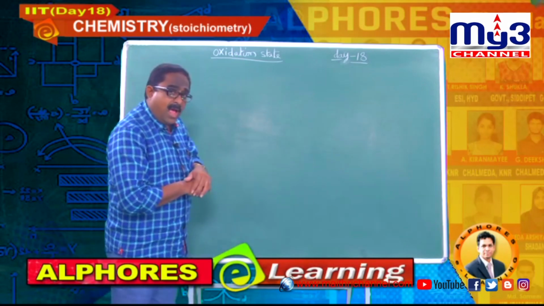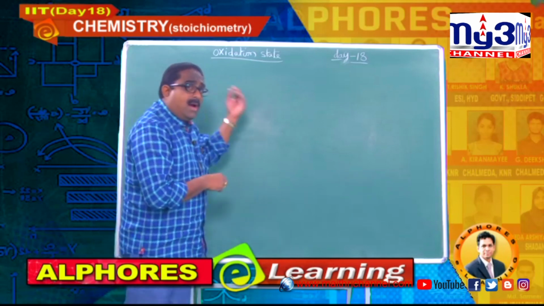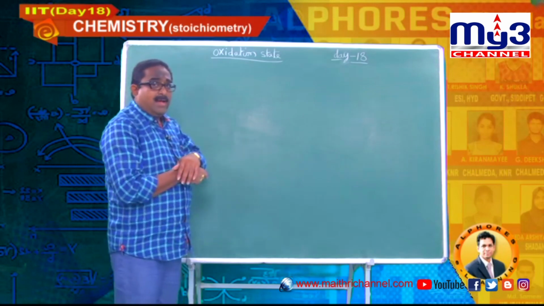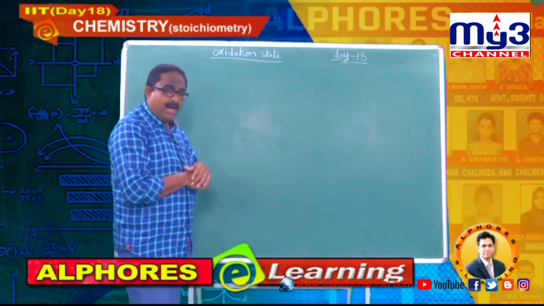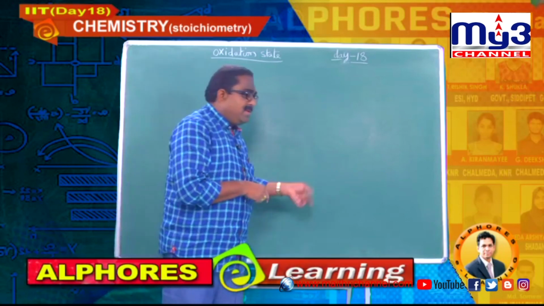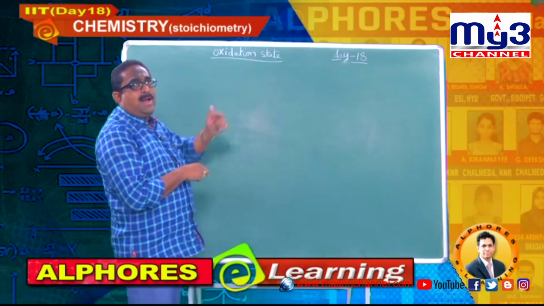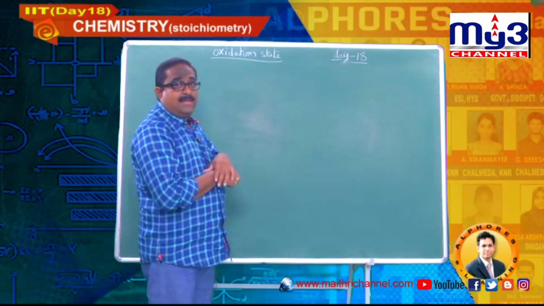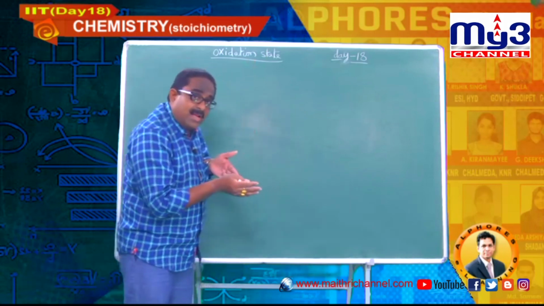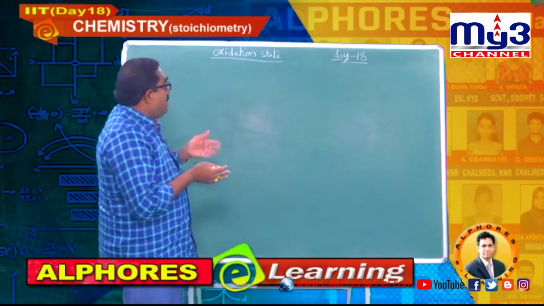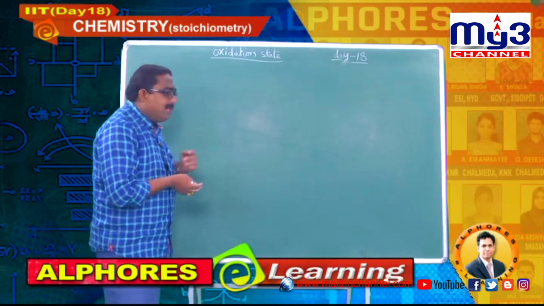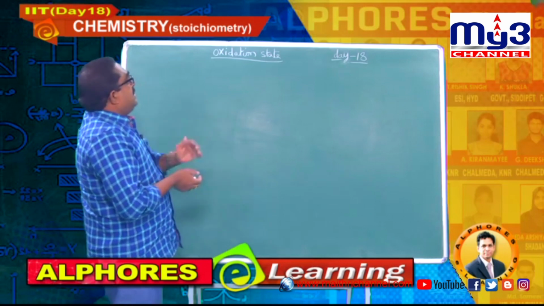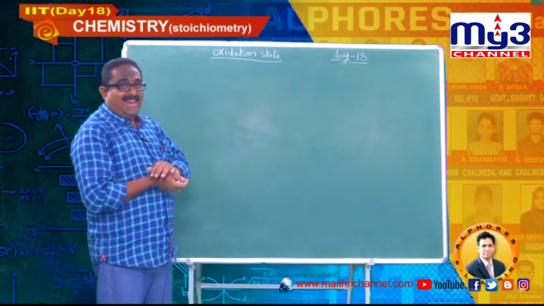If you miss that area, you cannot solve the balancing of redox reactions. If you miss that area, it is not possible to estimate equivalent masses of substances. If you miss that area, you cannot interrelate concentration terms like molarity, normality, interrelations and their calculations. So, this is just like a chain link. Don't miss these classes and follow regularly, then only it is easy to understand, students. You please concentrate. Now I am going to start oxidation state.